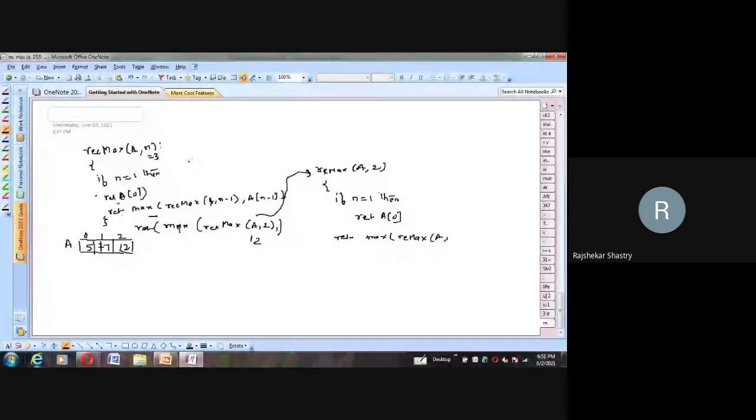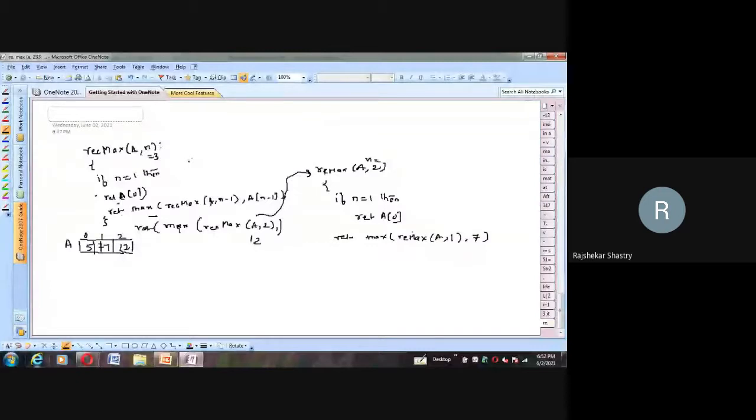n minus 1. What is n this time? The n is holding 2, so n minus 1 is 1, comma A of n minus 1. Again, n is 2, n minus 1 is 1, so that means A of 1. What is A of 1? It is 7. So by passing the recursive call comma 7, we are calling the recursive algorithm once again.